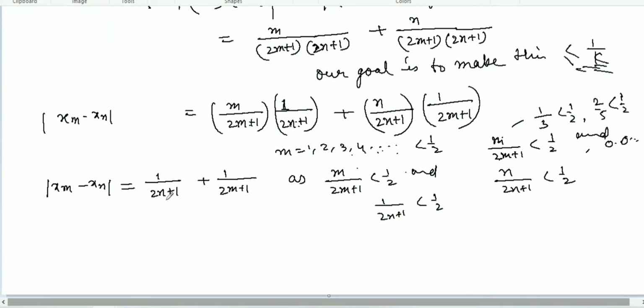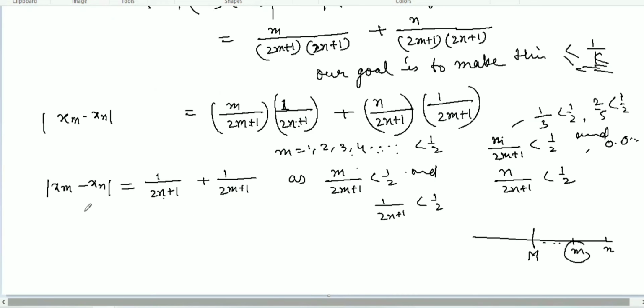So we have to choose m and n large enough. As you understood the Cauchy sequence, here is the particular number m which I explained in the definition. Go to the sequence, here is m and here is n. So we have to choose m and n large enough so that both will be less than or equal to 1 over k.